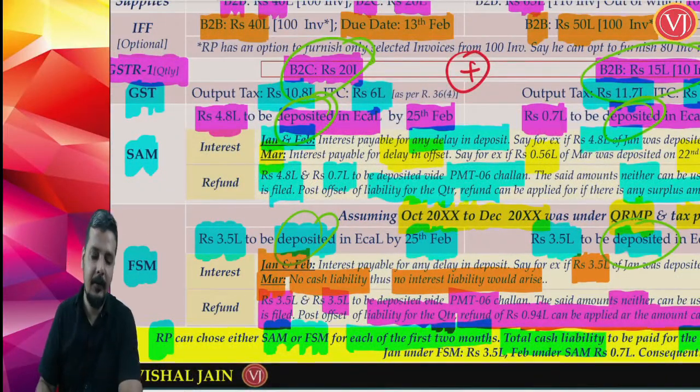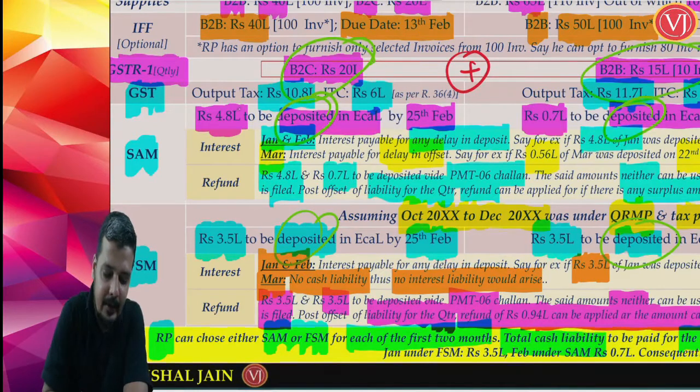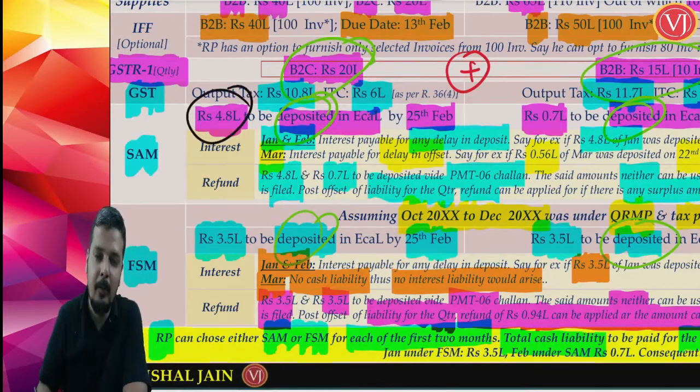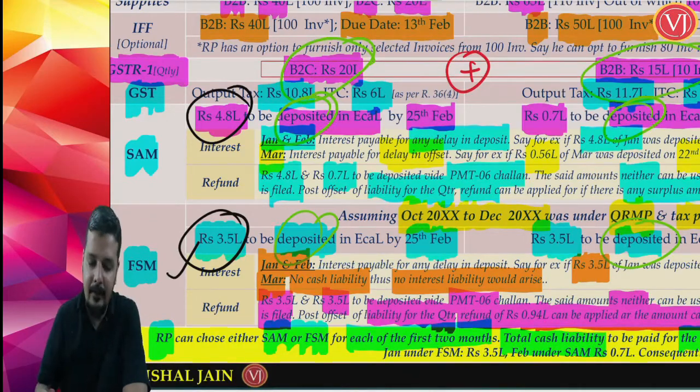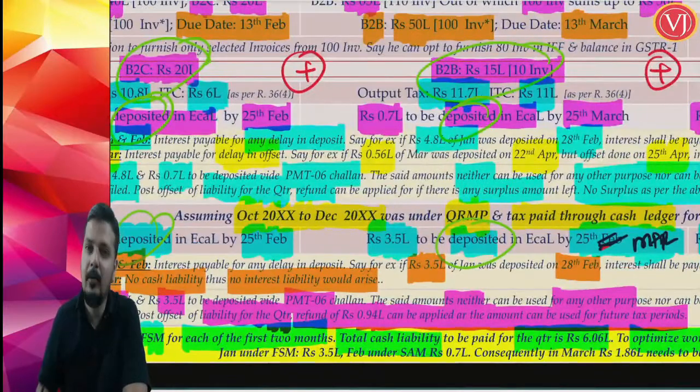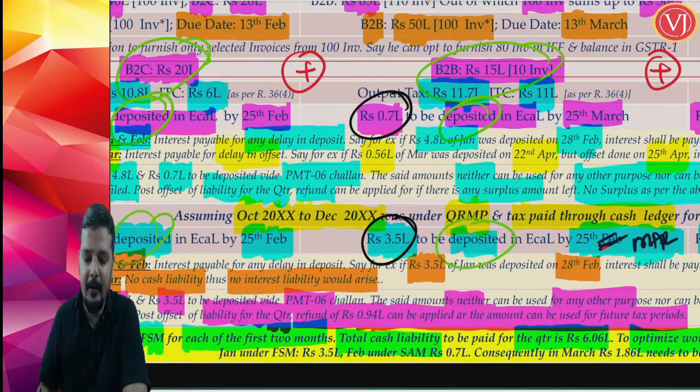fixed sum method, because when you compare January month liability, under self-assessment method it is 4.8 lakhs, under fixed sum method it is 3.5 lakhs. So, which is better? Fixed sum method. When you talk about February month, under self-assessment method it is only 70,000, 0.7 lakhs, and under your fixed sum method is 3.5 lakhs. So, February month he could have gone for 70,000.